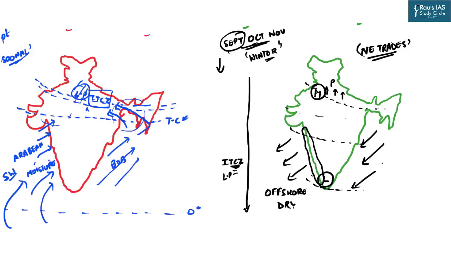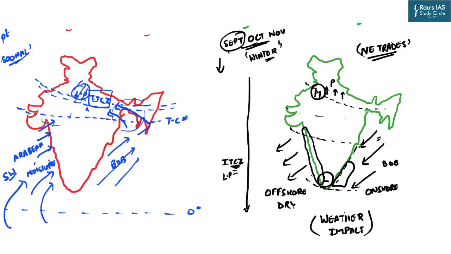But on the other hand, if you see the Bay of Bengal region and the eastern coast of India, the winds which are blowing over the Bay of Bengal are carrying the moisture from this particular region and they are onshore winds as far as the eastern coast of India is concerned, and hence this particular region experiences rainfall during these months.